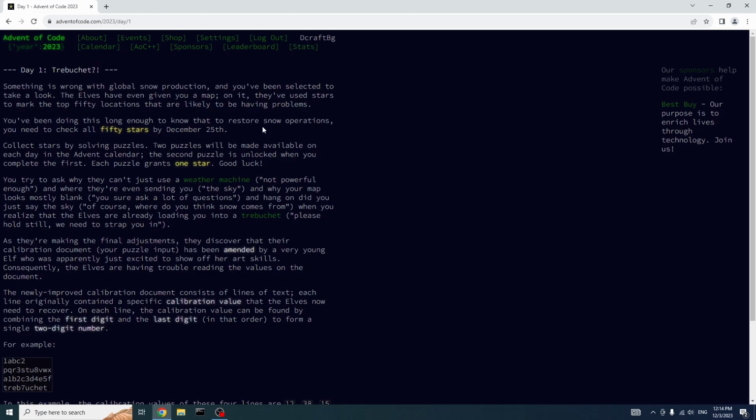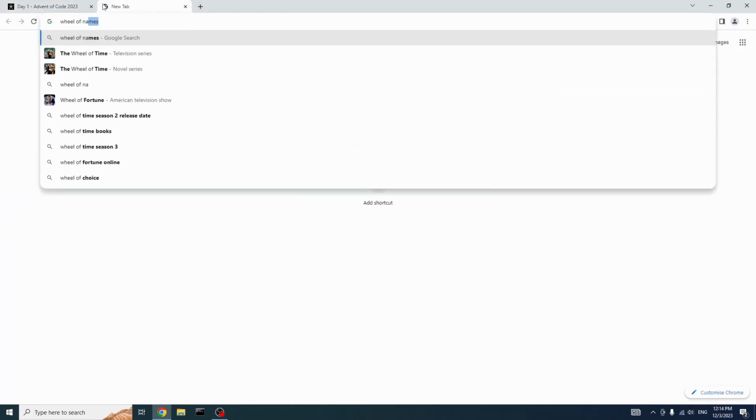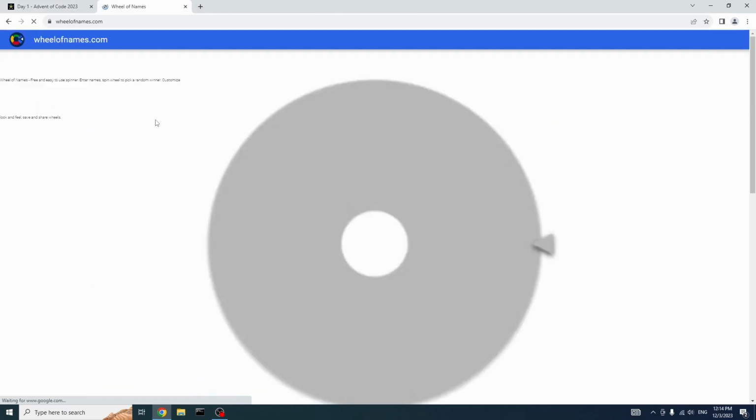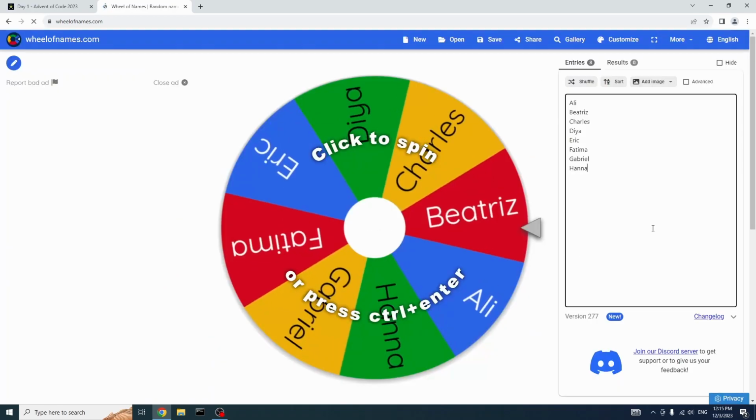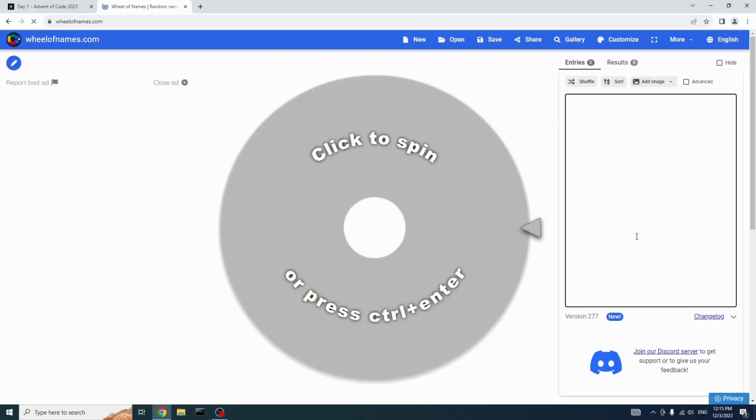day. So yeah, I'm going to pull up a wheel, and we're going to pick a name. Right. So we're going to think about a few of the different languages we're going to use.